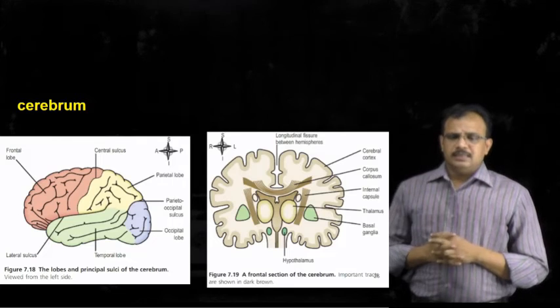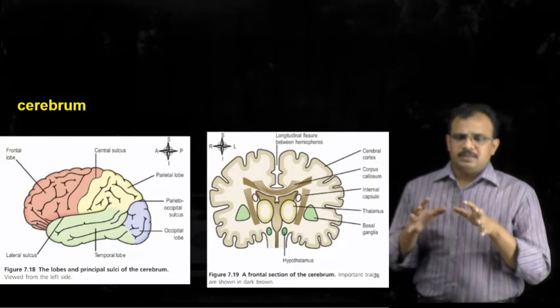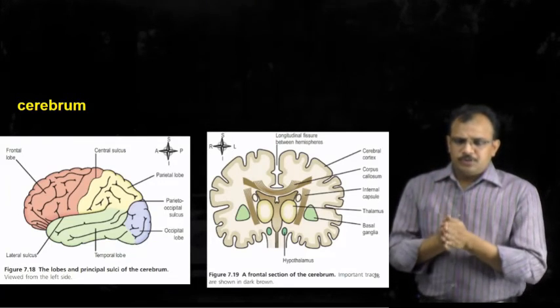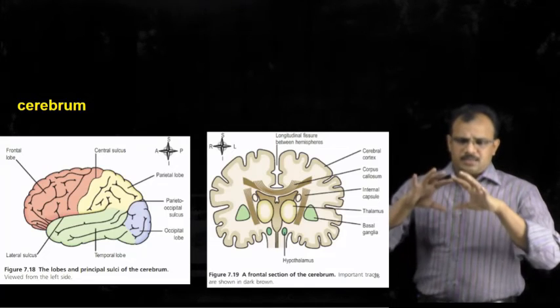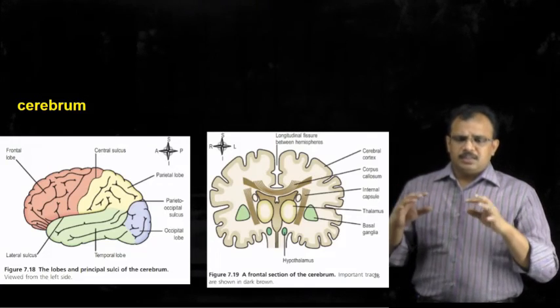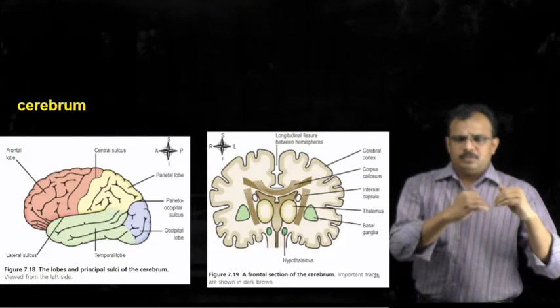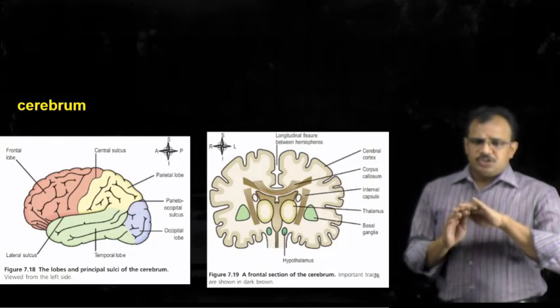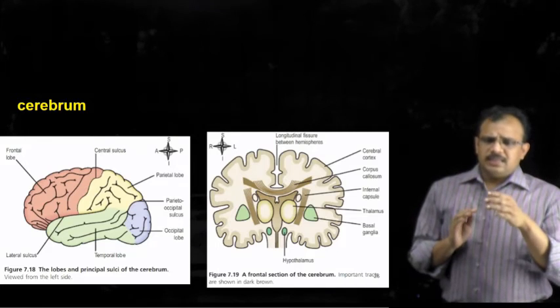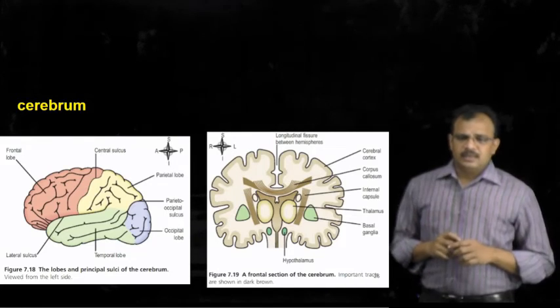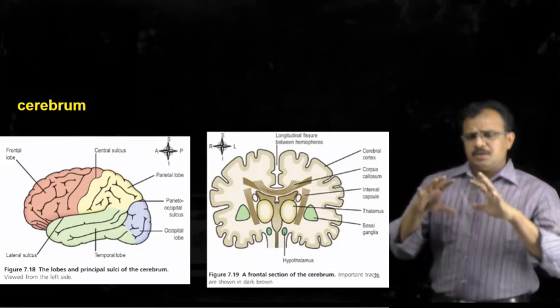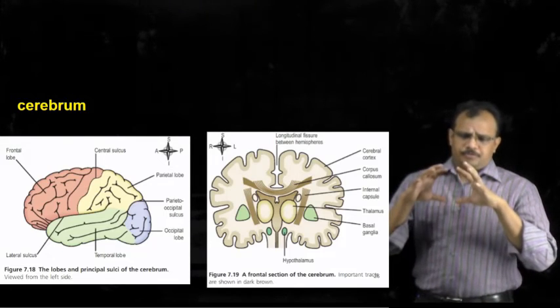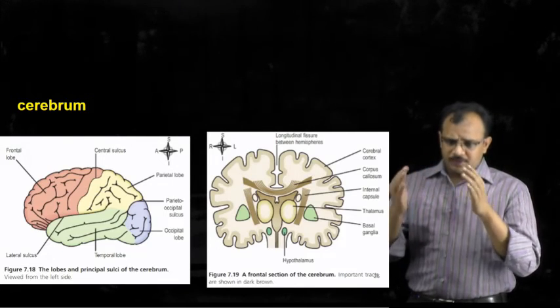You can see that the two cerebral hemispheres have a longitudinal fissure in the middle, whereas the whole cerebrum consists of various depressions called sulci, and the region present outside is called gyri.